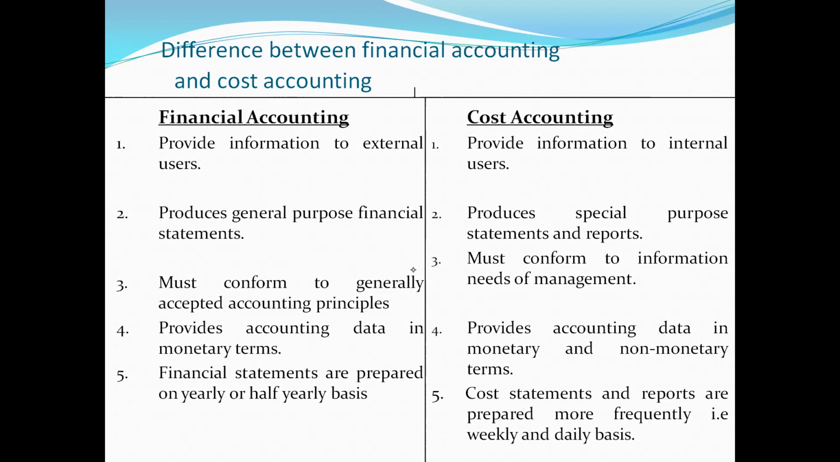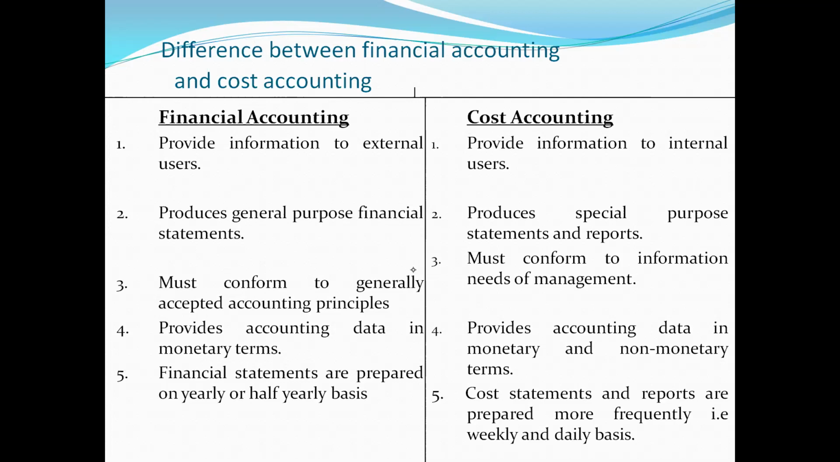So between cost accounting and financial accounting, financial accounting is normally providing information for external users. Cost accounting is providing information for internal users. Financial statement is preparing a general purpose financial statement. There is a specific format and standard for financial accounting reports. But for cost accounting, there is no specific standard or format. So whatever is required by the manager, on the basis of that.